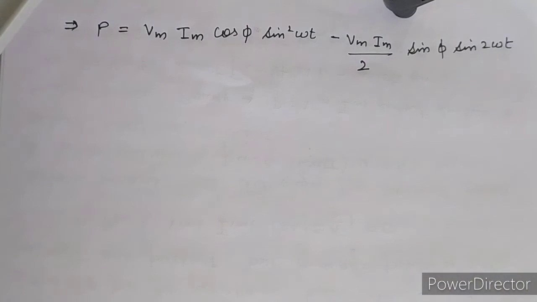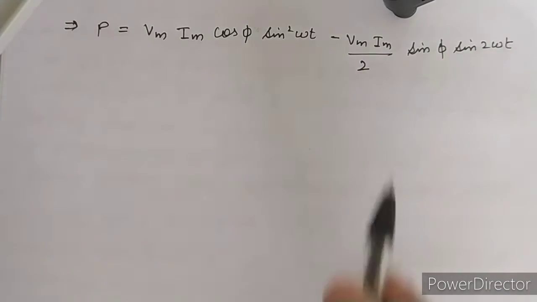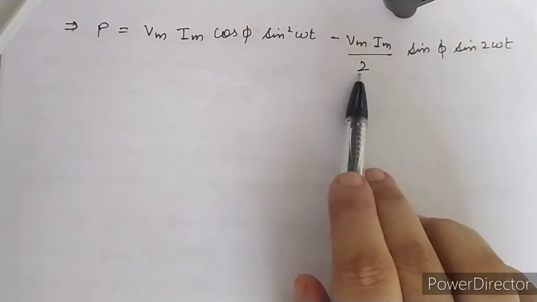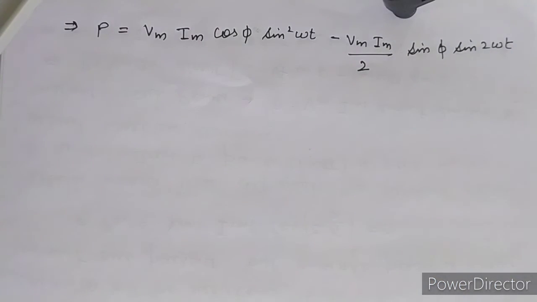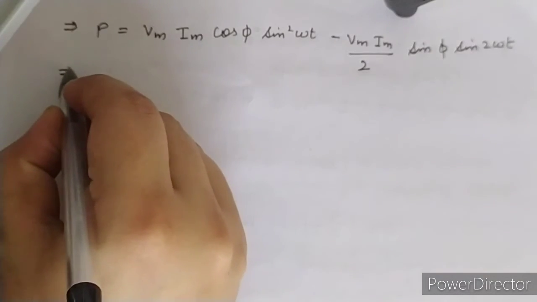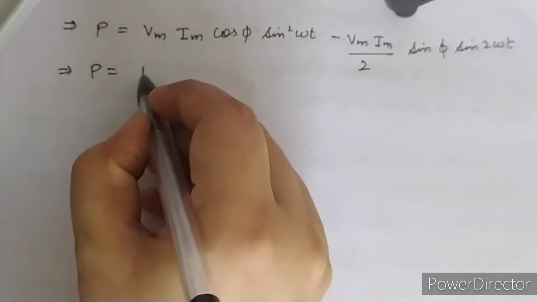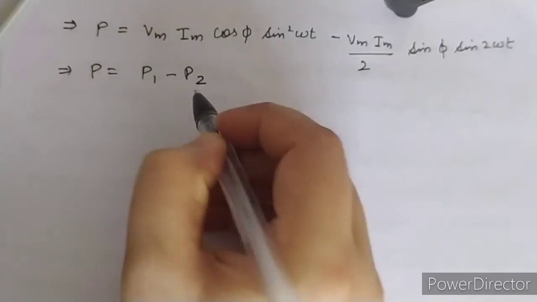If the formula has been given as sine A cos A, it will become half of sine 2A. Clear? Half of sine 2A. And if the formula is 2 sine A cos A, then it will become only sine 2A. If the 2 is not there in the formula, then we have to use half sine 2A. Clear? Okay.